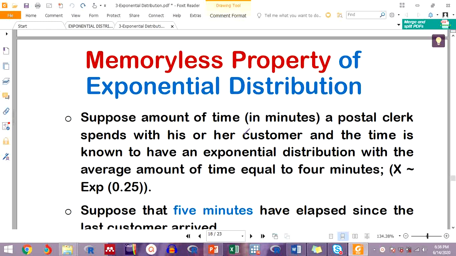We are still on exponential distribution, and today we'll be going through a very important property of an exponential distribution, and that is the memoryless property.